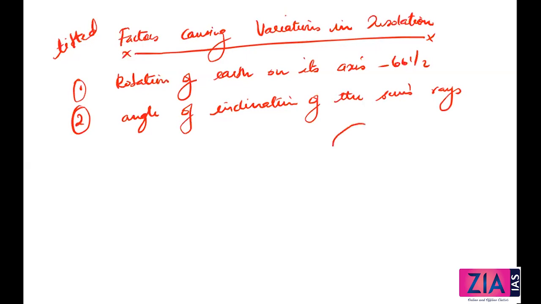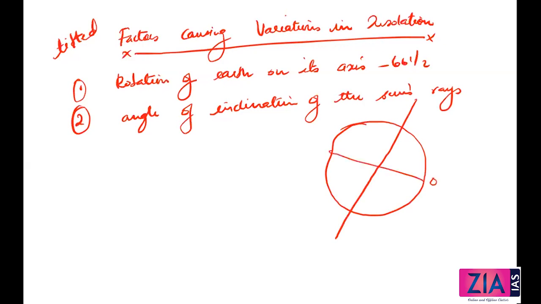So you have the Earth like this. You have the tilted position like this, and you have the equator, and you have the Tropic of Cancer at 23.5 degrees north, and the Tropic of Capricorn at 23.5 degrees south. I hope you know all the basic things you are supposed to get from the 6th and 7th standard NCERT of geography. You should be knowing this. This is the South Pole. This is the North Pole. So this is the basic situation of how an imaginary Earth looks.